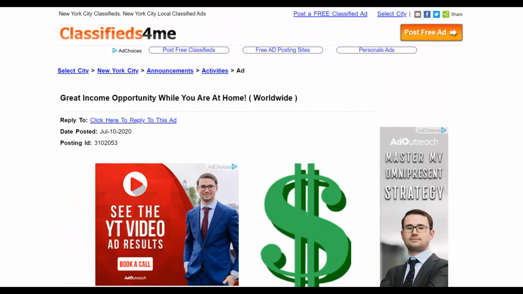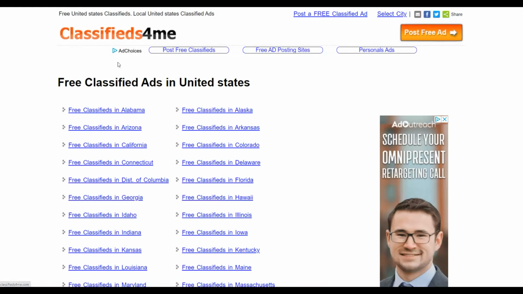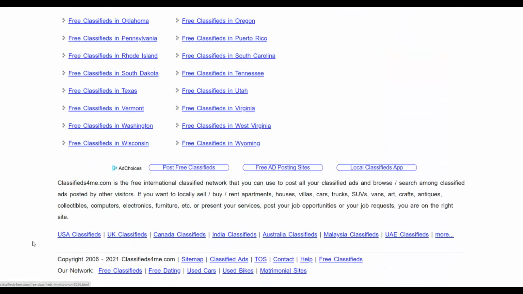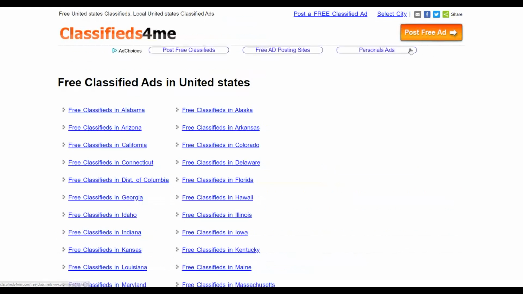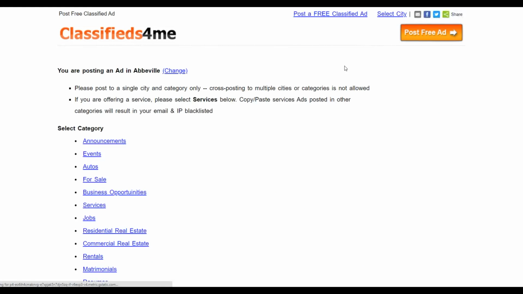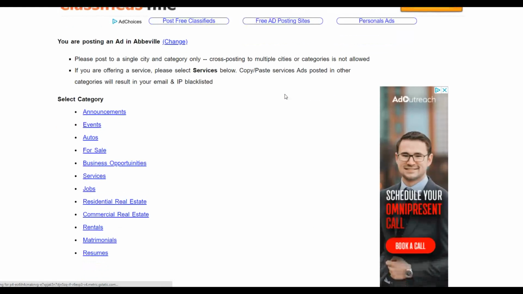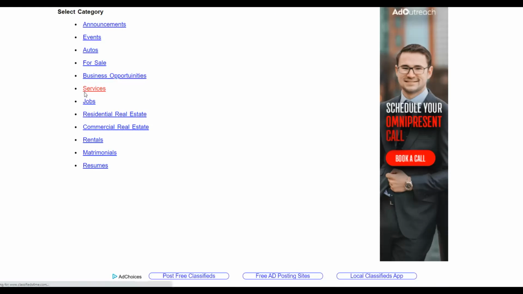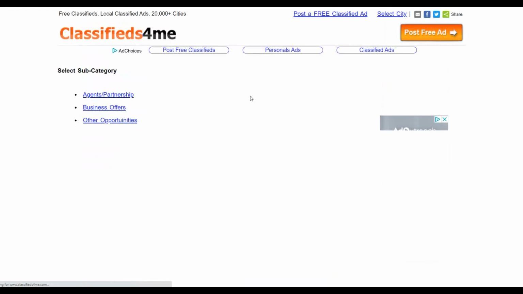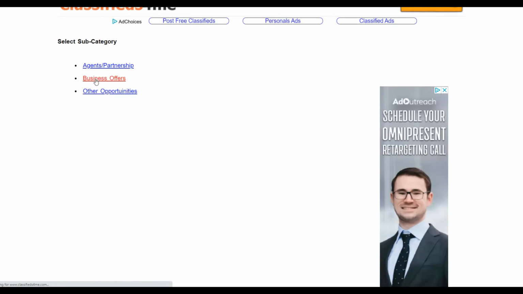So let me show you how to post an ad on this website very easily. The first thing you're going to do is go, for example, to USA classified or UK classified, and post your ad in those top tier countries. Once you go to USA classified, just click on post an ad for free. You can choose and post your ad from here very easily for 100% free. Since we're promoting a make money online offer, you're going to choose, for example, business opportunities, and then business offers.